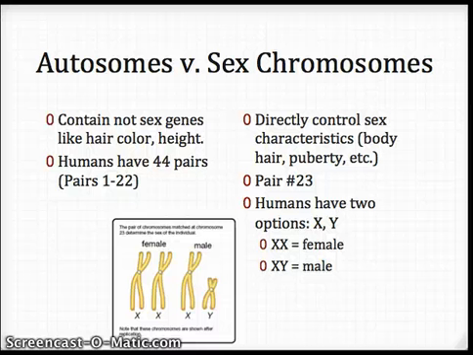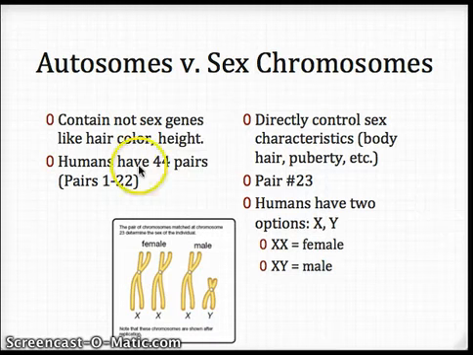Okay, the first set that we're going to talk about is called an autosome. So an autosome is going to be any chromosome that does not relate to your sex. So it does not relate to the fact that you are male or female.